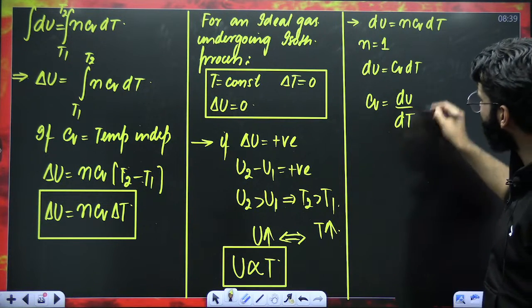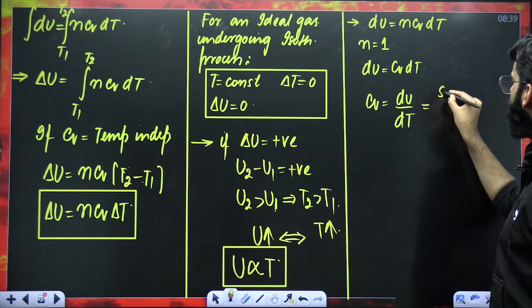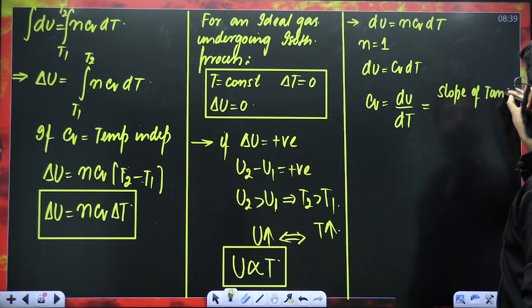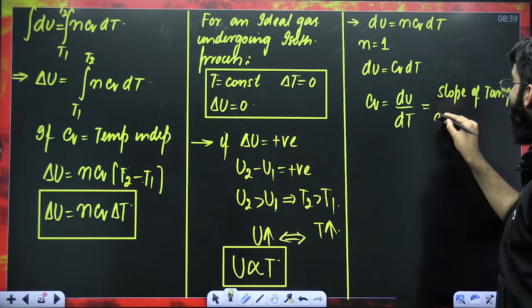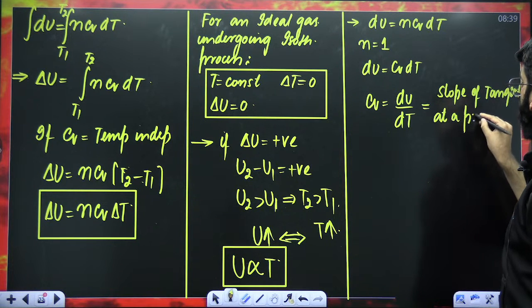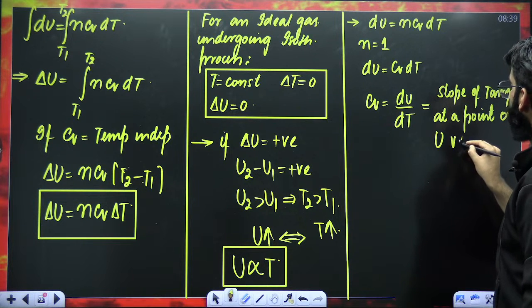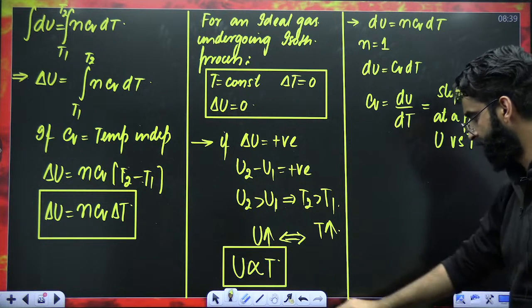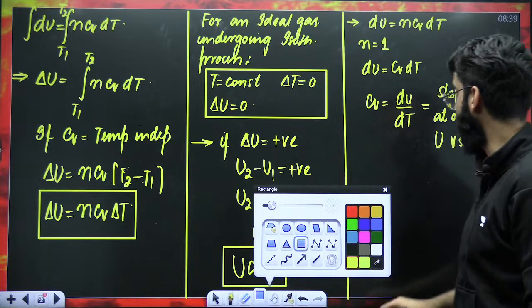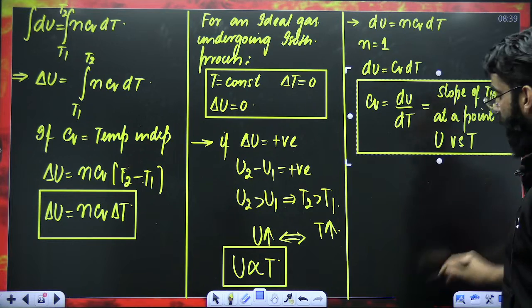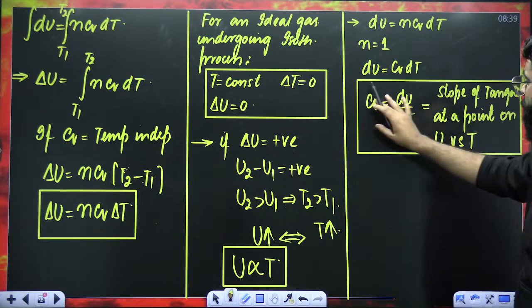What is the meaning of this dU upon dT? It gives you the slope of the tangent at a point on the internal energy versus temperature curve. Now, my dear students, you can say: more the slope, more the Cv.